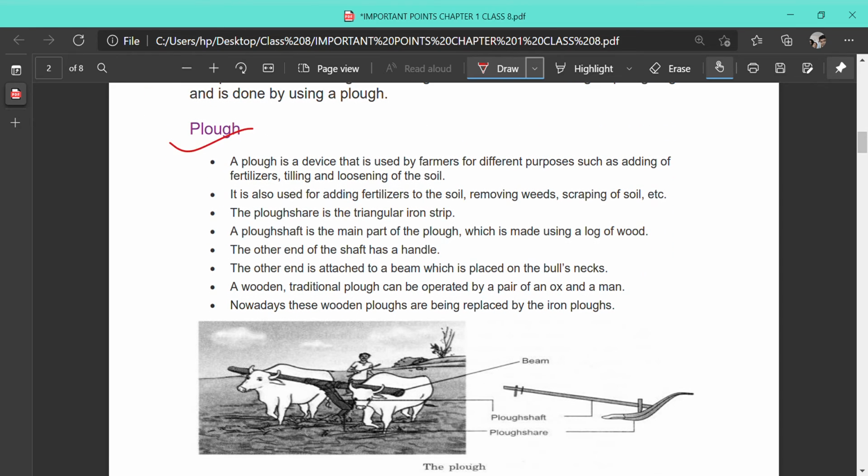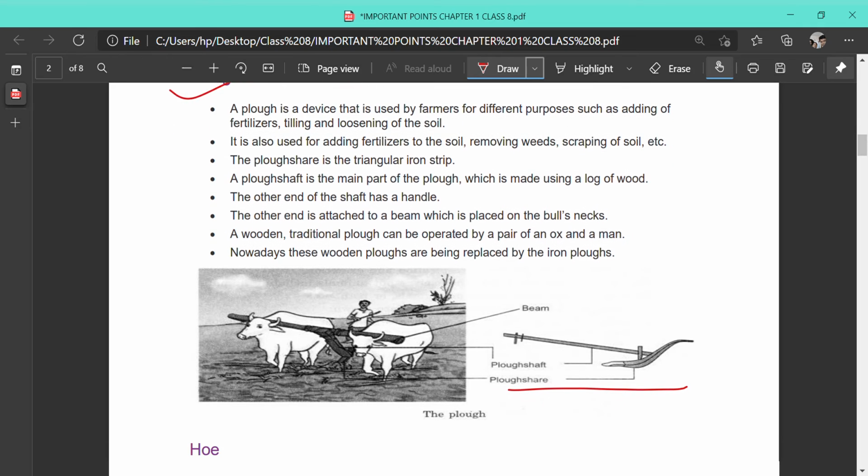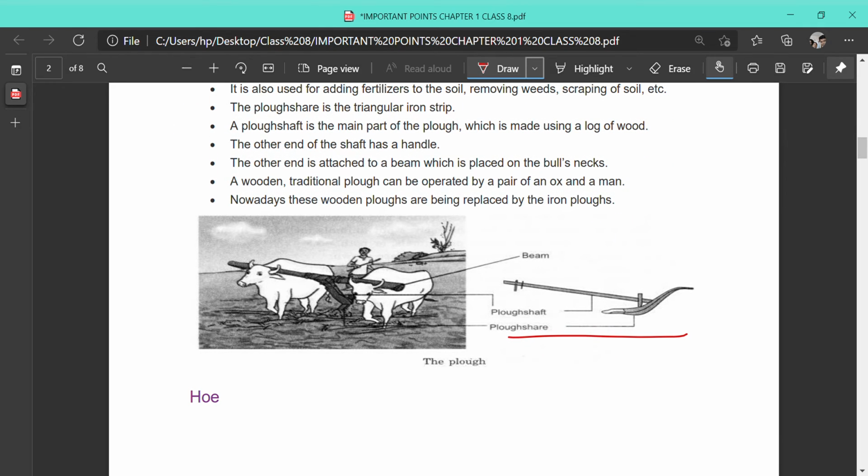We can see the structure of the plow. The plow has a plowshare, which is a triangular iron strip. There is a plow shaft, the main part of the plow, which is made using a log. One end of the shaft has a handle and the other end is attached to a beam which is placed on the bull's neck. The wooden traditional plows are now being replaced by iron ones.